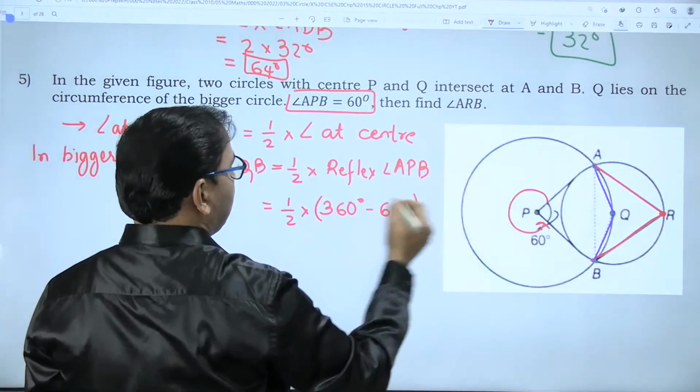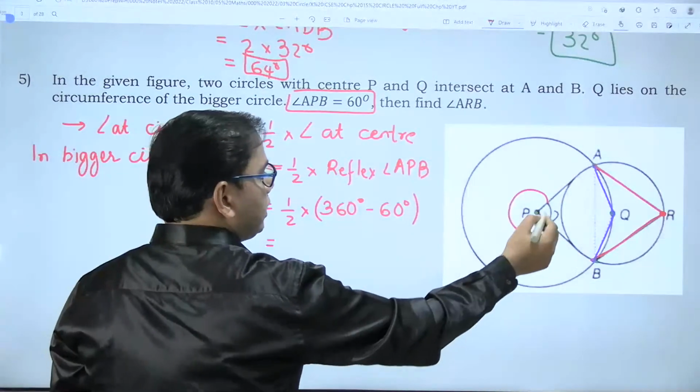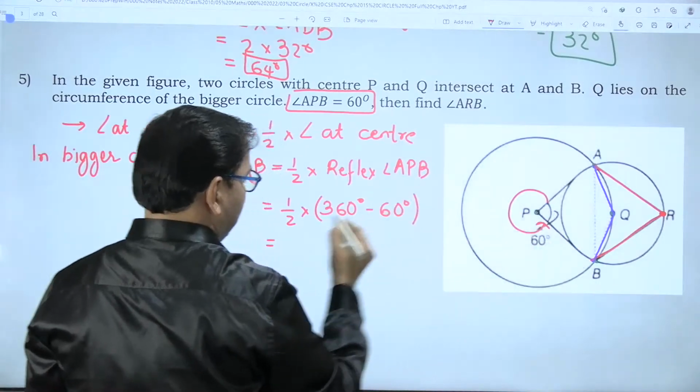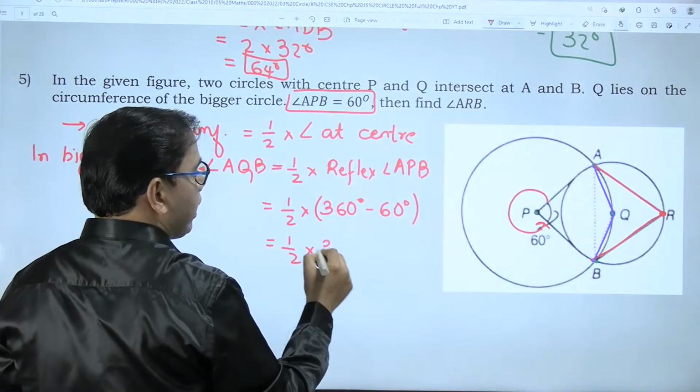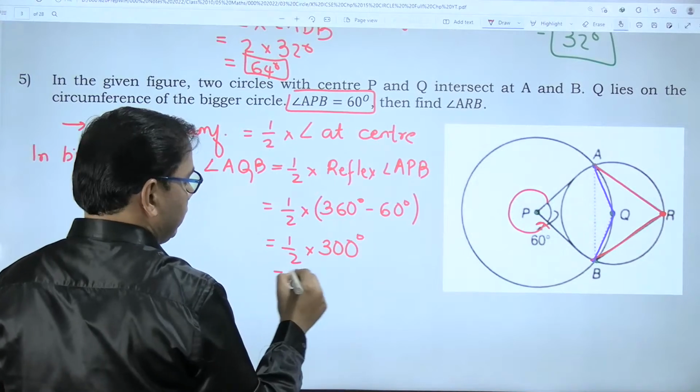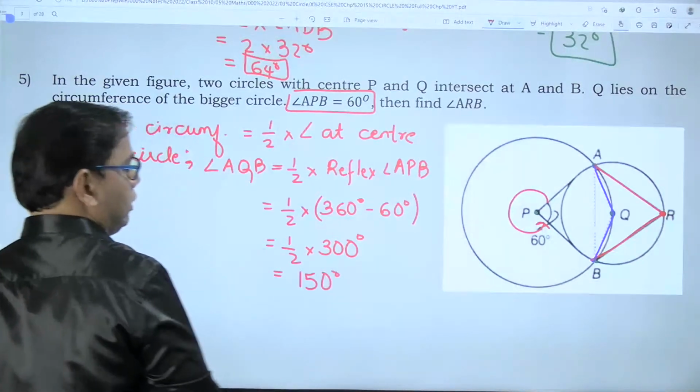Okay, reflex of angle is what? It is 360 degree minus the angle. So half of 360 minus 60 is 300 degree. So this angle is 150 degree.